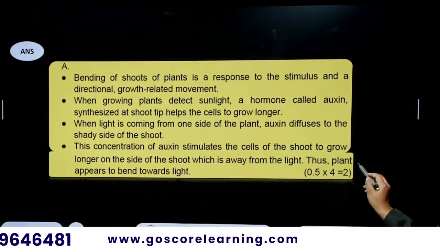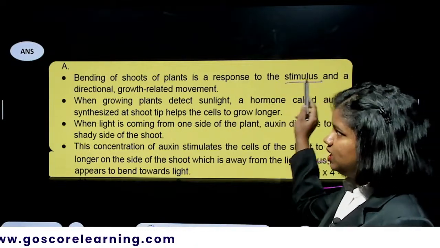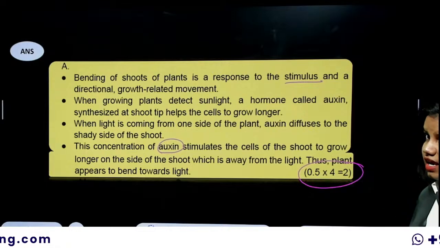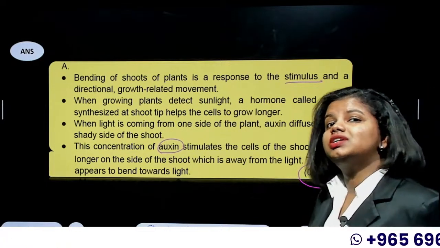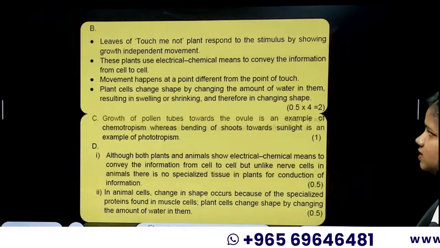See, for the first part, it is 0.5 into 4 mark distribution. You have to talk about the stimulus, then you have to talk about the concentration of auxin, and always say that auxin moves to the shady part of the plant. That's how you can arrange that question for the 2 marks.